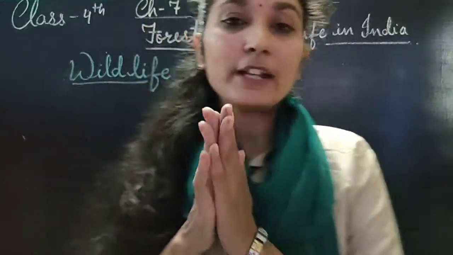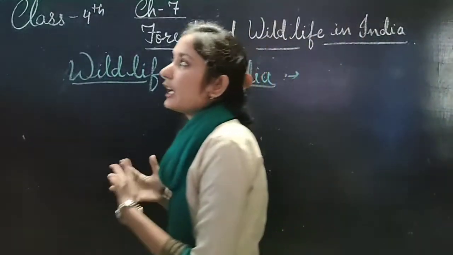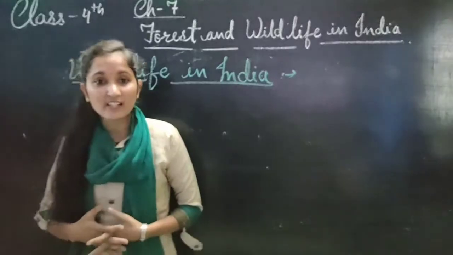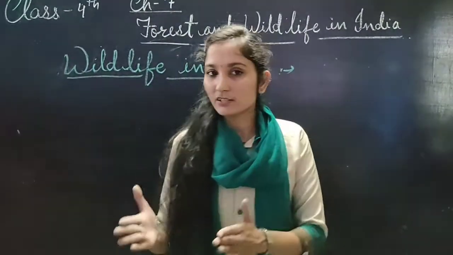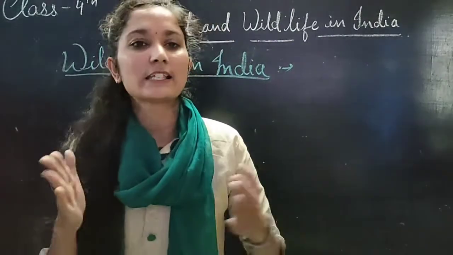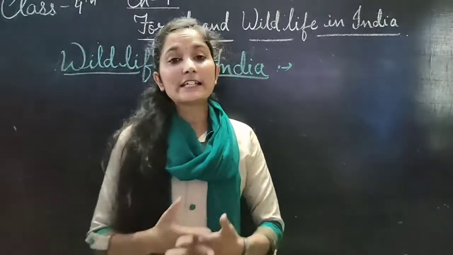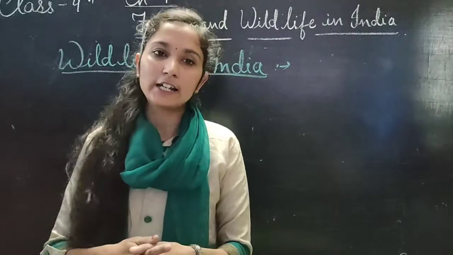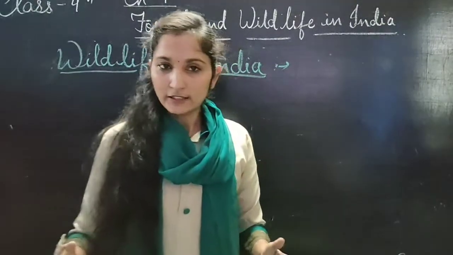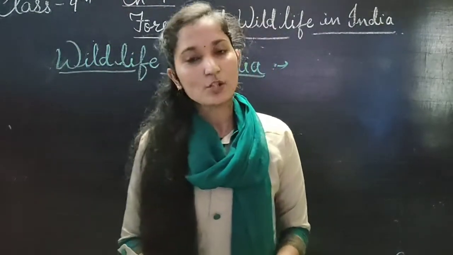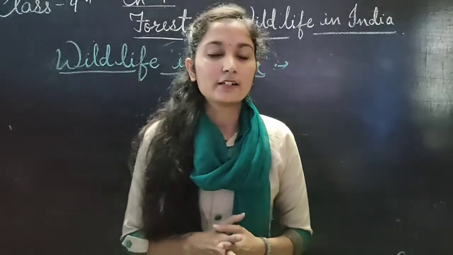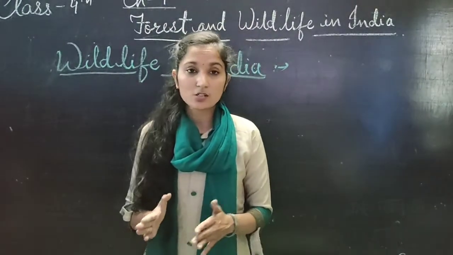Okay, beta? Animals. And now I am telling you that our government of India, to preserve these animals, has decided that so many parts of our country are forests, reservoirs, national parks, and sanctuaries. Why? Because in these areas the hunting of animals and cutting of trees are illegal. That means you can't cut the tree, you can't hunt the animals. If you do this, the government punishes. That's why the government decided on so many areas, national parks, and so many sanctuaries.